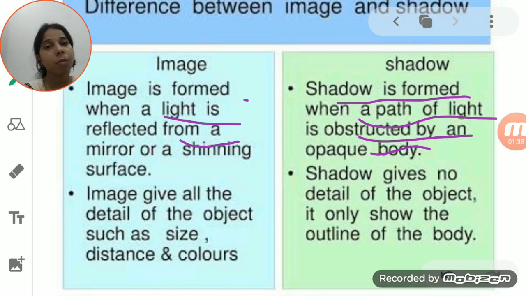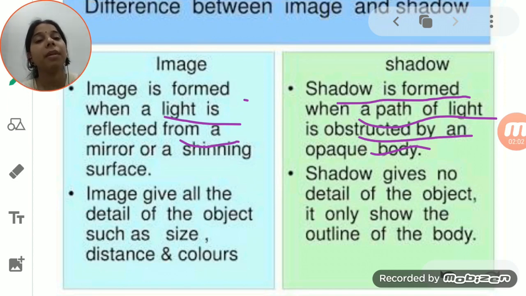So an image is when the light gets reflected after falling on the object. And a shadow is when the light falls on the surface and is not allowed to pass through it, so there is a formation of a dark shade area, and that is known as a shadow.